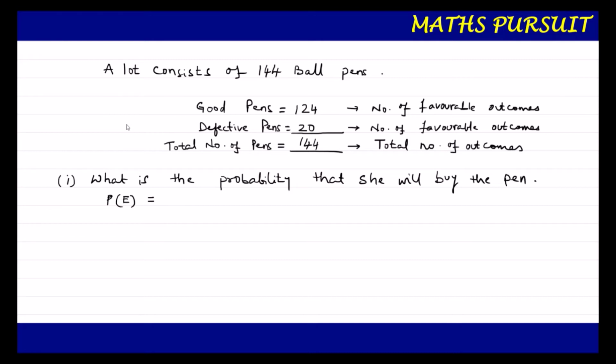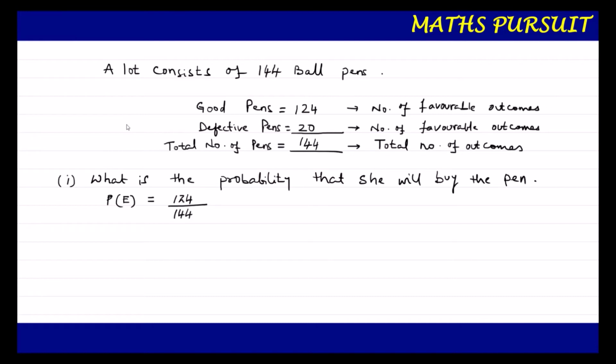And we very well know that the probability of an event is given by the number of favorable outcomes upon the total number of outcomes. Here the number of favorable outcomes for a good pen is 124, and the total number of outcomes that we have identified earlier is 144.